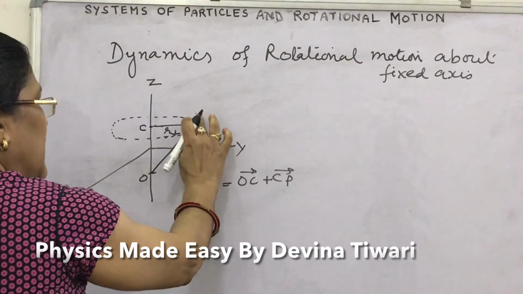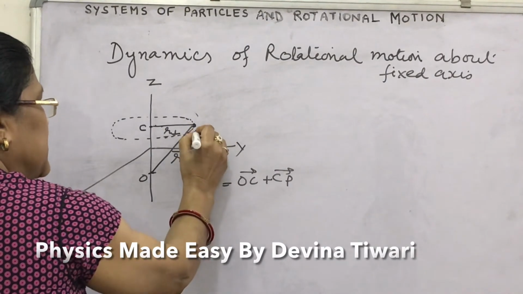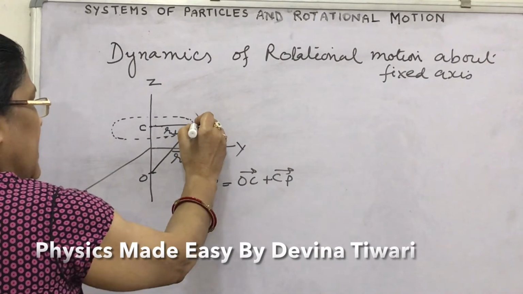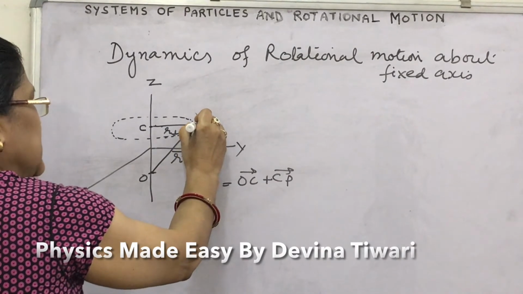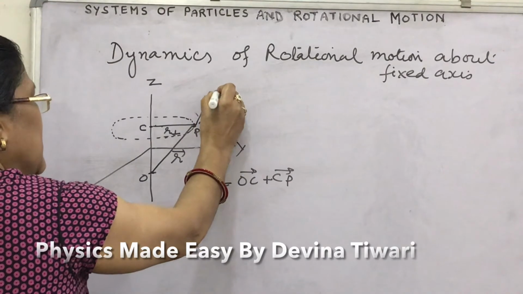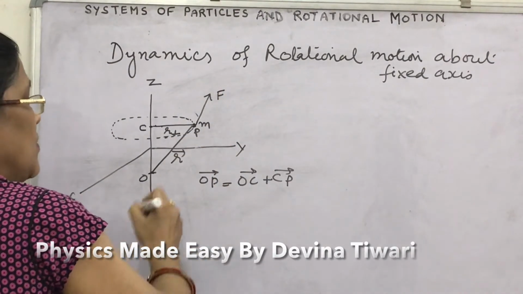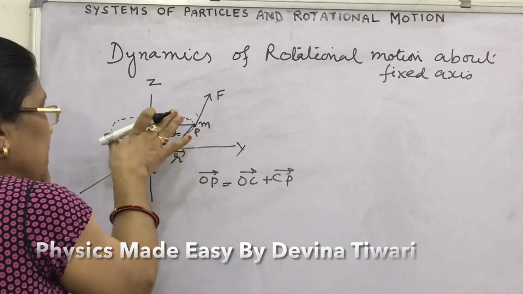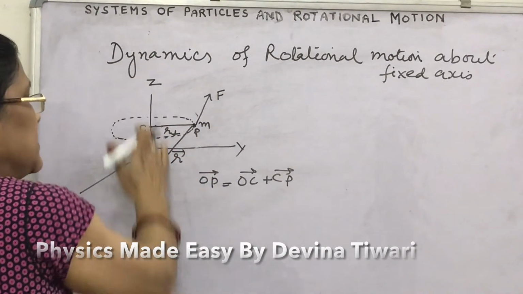Suppose here at the particle at position P, this is the mass of the particle and a force is applied like this. This force is applied in the plane perpendicular to the z-axis.